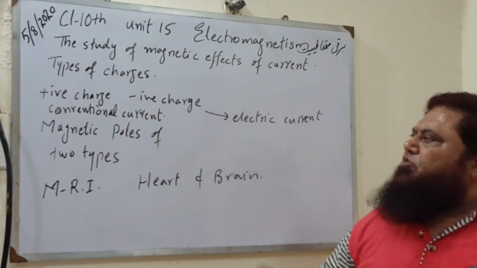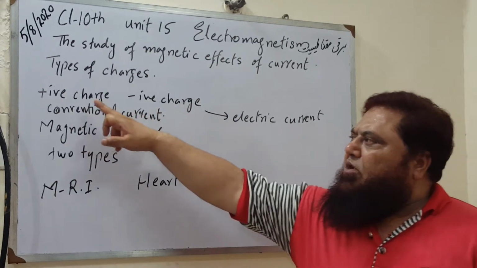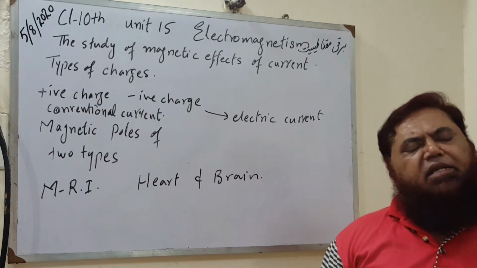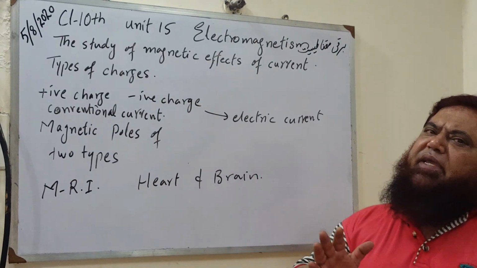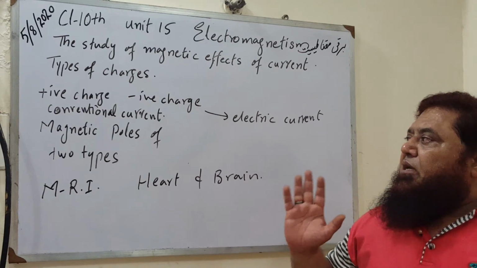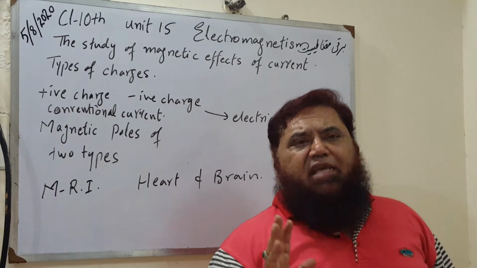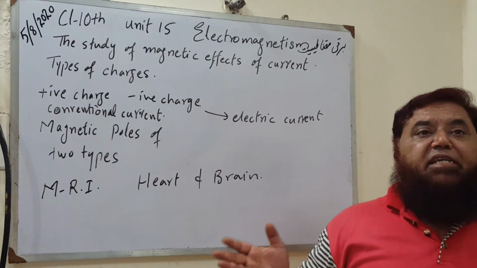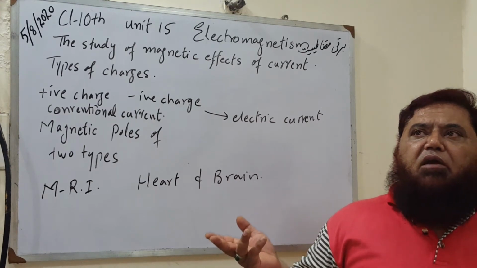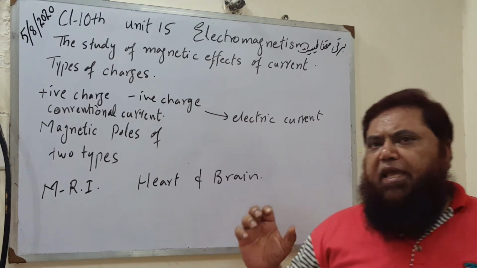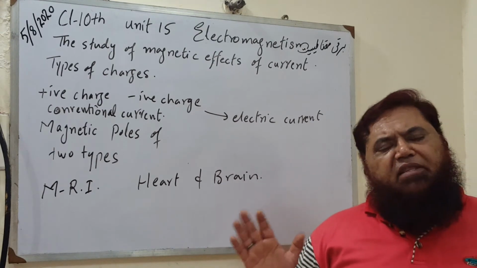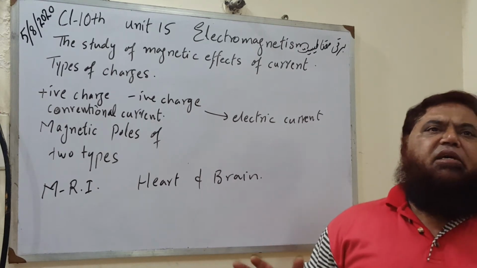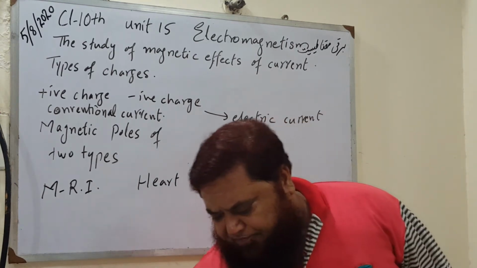It means there are two types of charges, positive and negative. So the current due to positive charge is conventional current, and the current due to negative charge is electric current. The current can be conventional or electric current, but the poles cannot be separated. There can be no one who says that there is one pole only, south pole or north pole. They always exist as part and parcel. When there is one pole, the other pole also exists naturally in a magnet.